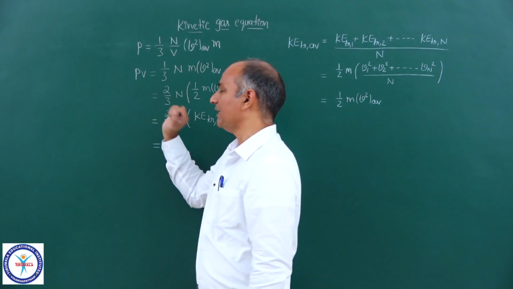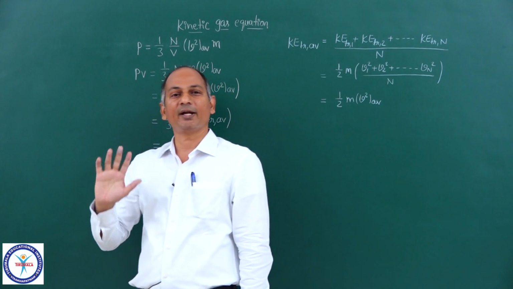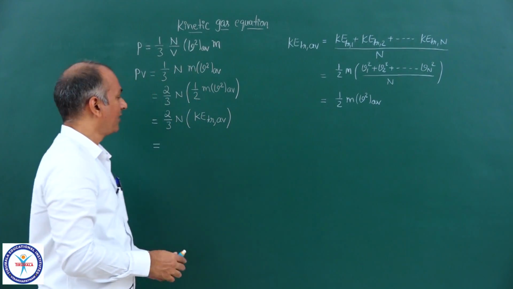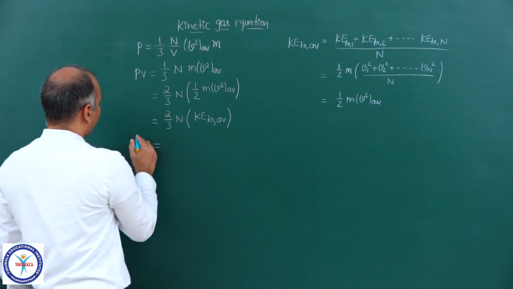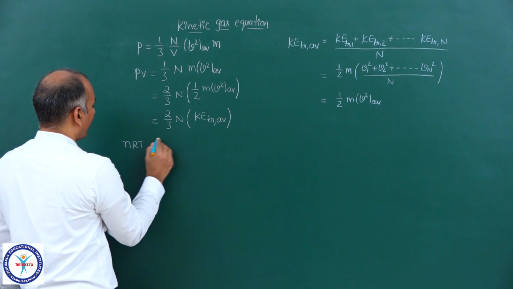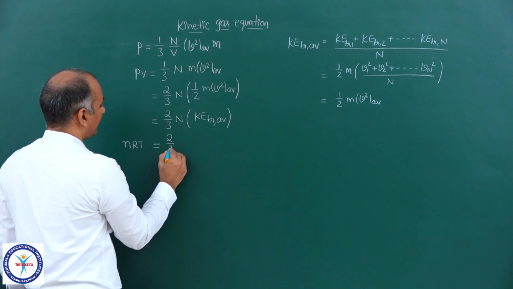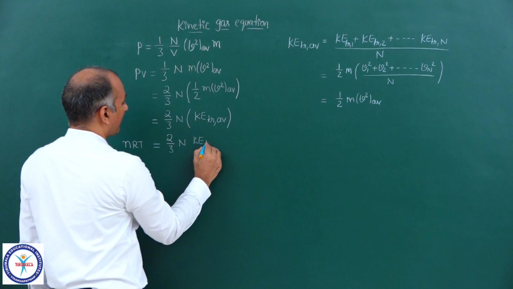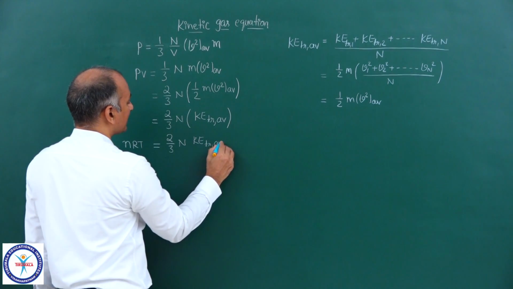Okay. Now on the left hand side we have PV, and we know according to the ideal gas equation PV is equal to nRT. So I can replace that with nRT. So PV is equal to nRT, so 2 by 3 n KE translational average.